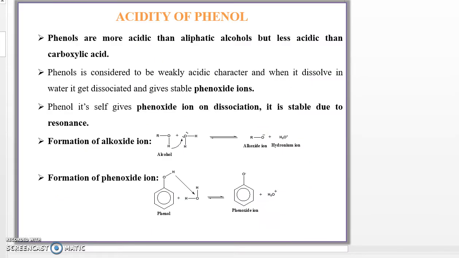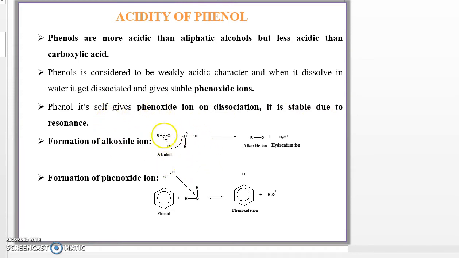Phenols are more acidic than aliphatic alcohols but less acidic than carboxylic acids. Phenol is considered to have a weakly acidic character, and when it dissolves in water it dissociates and gives a stable phenoxide ion. Phenol itself gives the phenoxide ion, and on dissociation it is stable due to resonance.